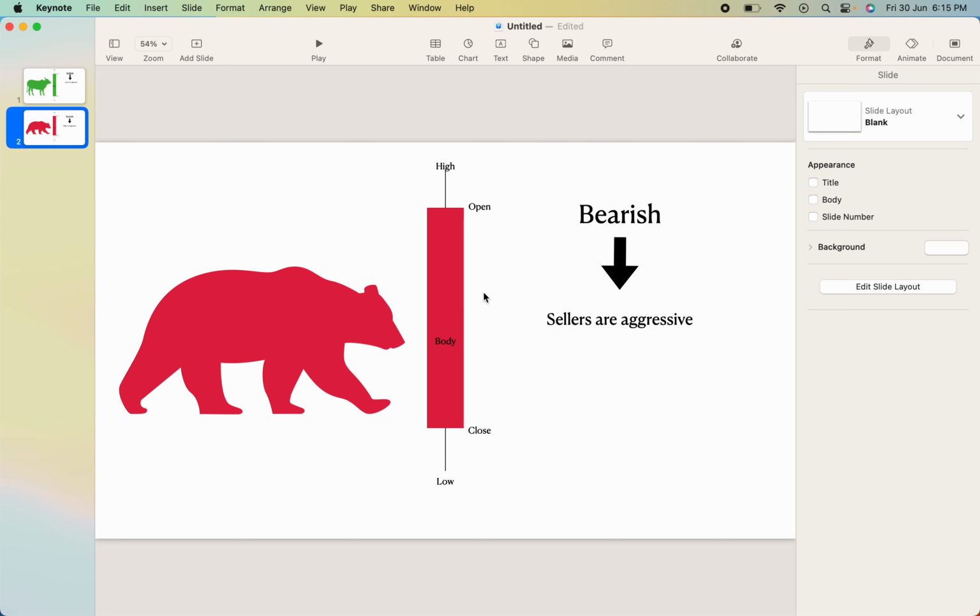Generally this occurs when there is a lot of supply and sellers are aggressive. They are ready to sell at whatever price and they will push the price down and manage to close at the lower end. So in a bearish candlestick, you will notice the price opening at the upper end and closing at the lower. It will also have an upper wick and lower wick. So this is the bearish candle.